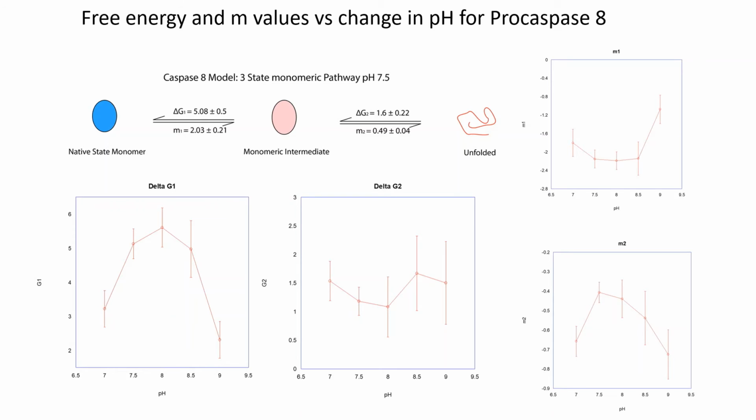We looked at the stability of caspase 8 at various pH from pH 7 to 9, and we found that the stability of the first transition, that is from the native monomer to the intermediate, is maximum from 7.5 to 8.5, and it drops after that. So that means this molecule has a stability in a very narrow range.